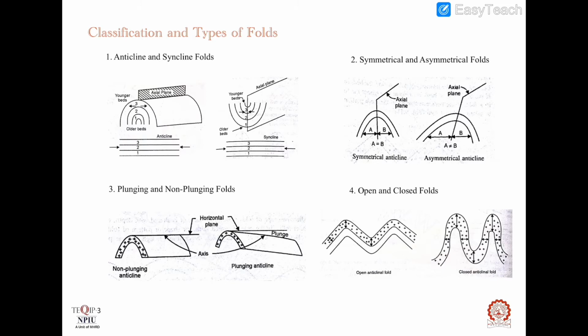Next is symmetrical and asymmetrical folds. When the axial plane divides a fold into two equal halves in such a way that one half is the mirror image of another, then such a fold is called symmetrical fold. Here in this figure you can see this axial plane is dividing this fold into two equal halves and this half is just a mirror image of this one.